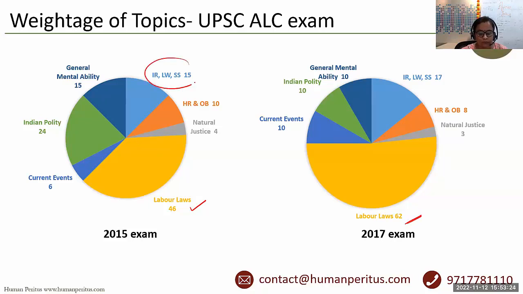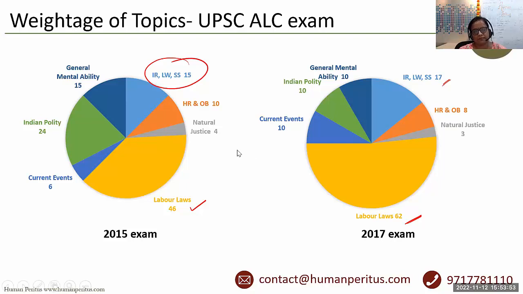And if we look into the figures of IR, labor welfare and social security, 2015 exam was having 15 questions, and in 2017 exam, we have total of 17 questions. So what do we infer out of this? That there is no standard pattern or standard percentage for labor laws and IR questions. This percentage can be changed anytime.